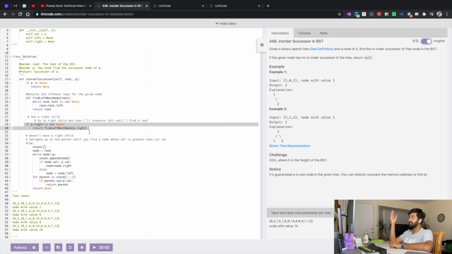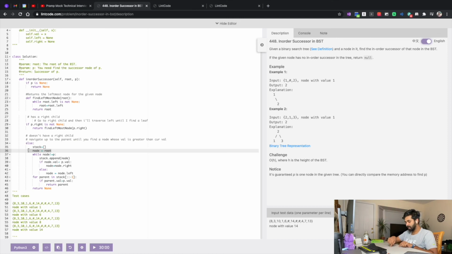So the worst case I would go is until I find the left leaf node, the leftmost leaf node, which is less than or equal to the height of the tree. In this case, I'm starting from the root node, and I'm going down and down and down to find the leaf node. So I'm traversing throughout the height of this tree. So that is O of H. That itself is O of H.